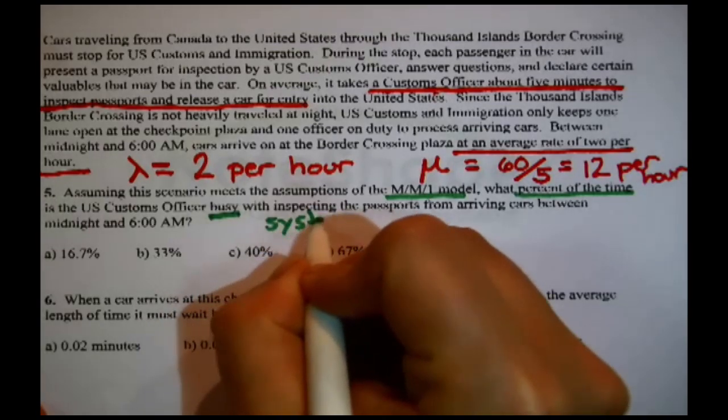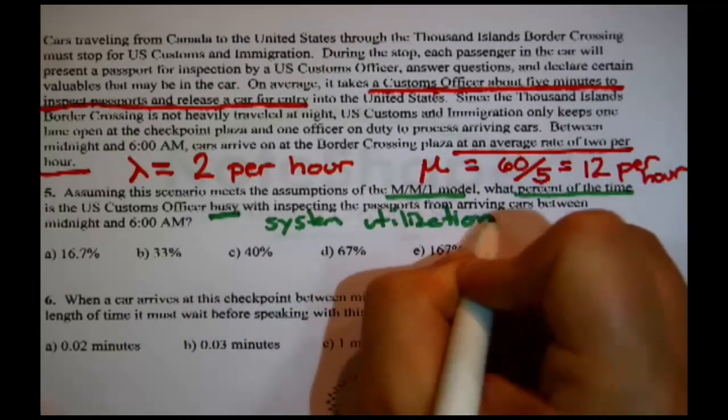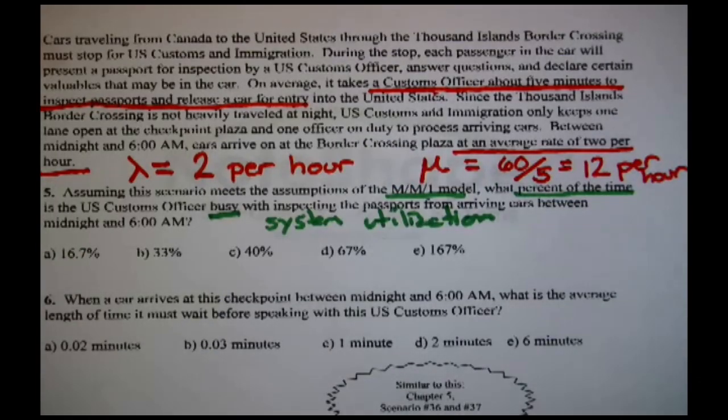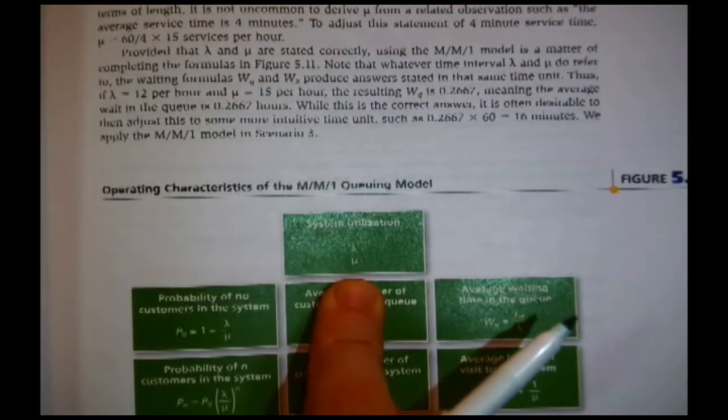That is system utilization. With one server, what percent of the time are they busy? That's the top formula in the book: lambda divided by mu.